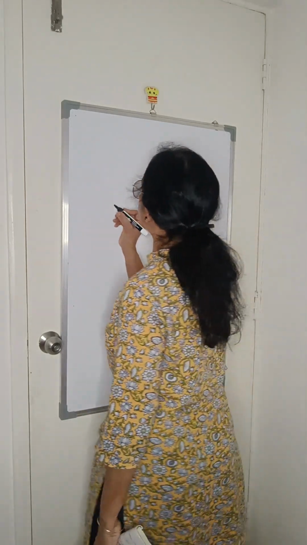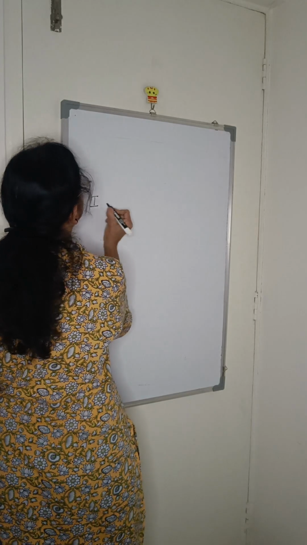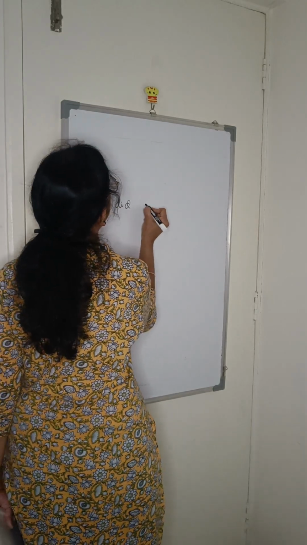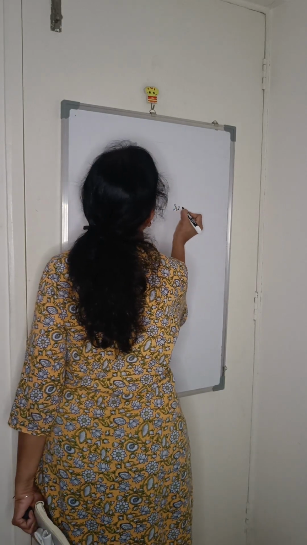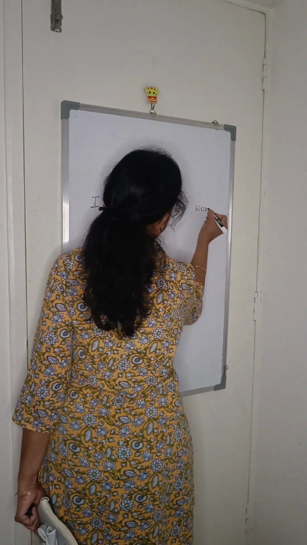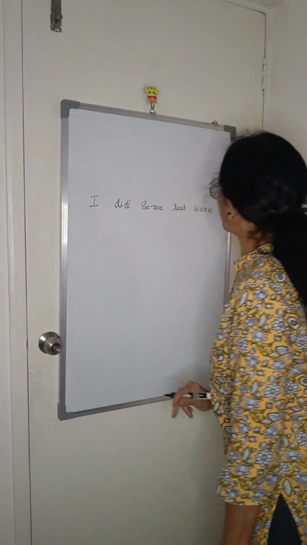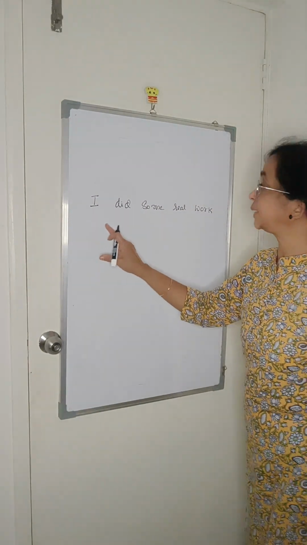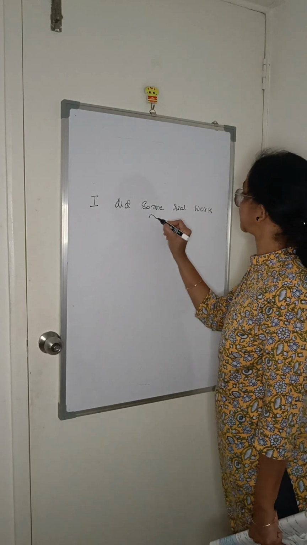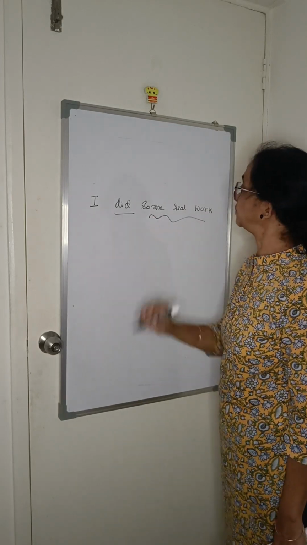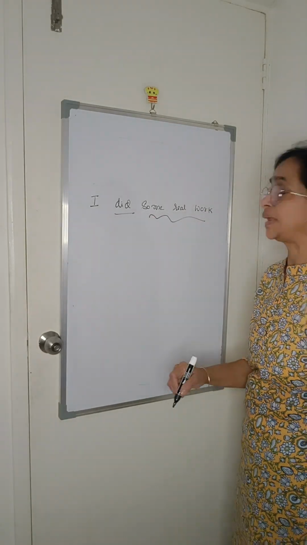I did some real work. So let's change it into passive form. See, this is already in active voice. I is the subject, some real work is the object, and did is the verb. So let's change it into passive form.